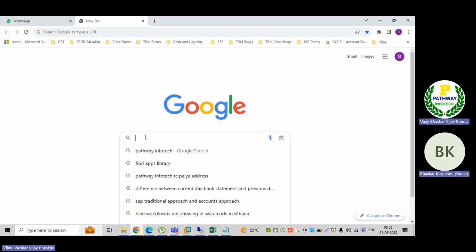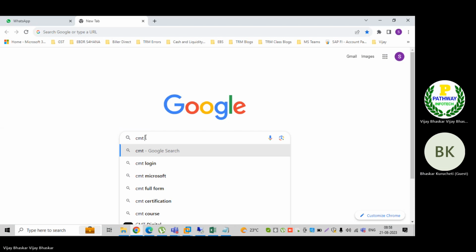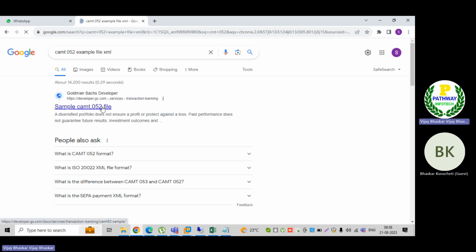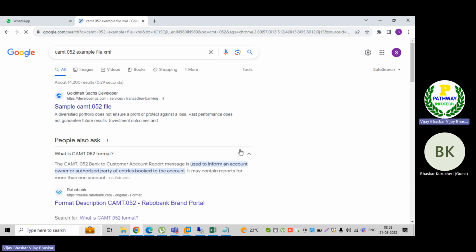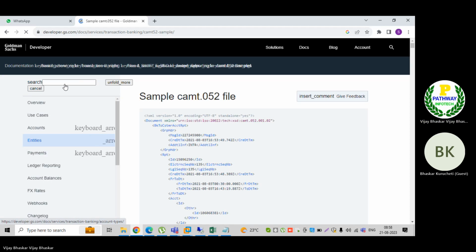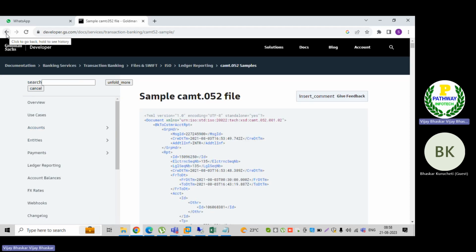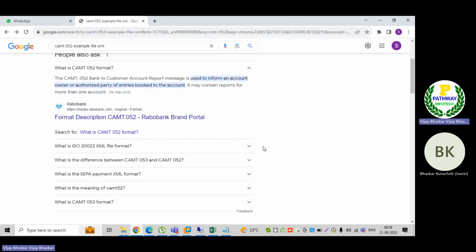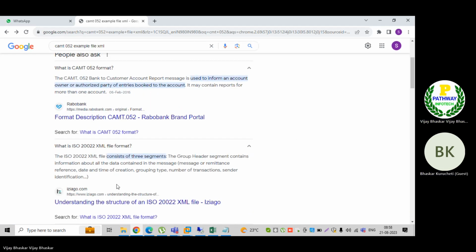Let me show you, sir. Because we are following this one only, the CAMT 052 file format. If you see, sir, the XML file specifications for it. I'll click this one, sir. See now, the CAMT 052 sample file. This one is the sample file, sir. Now if I come here, sir, you can see here.